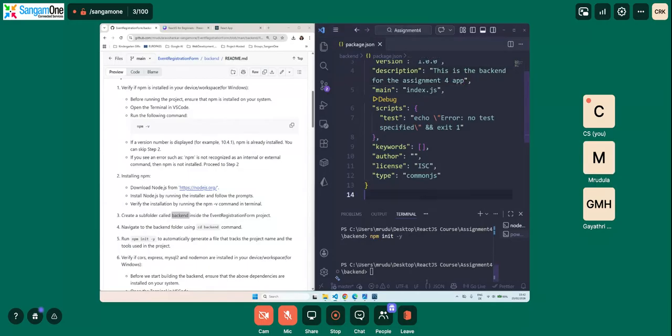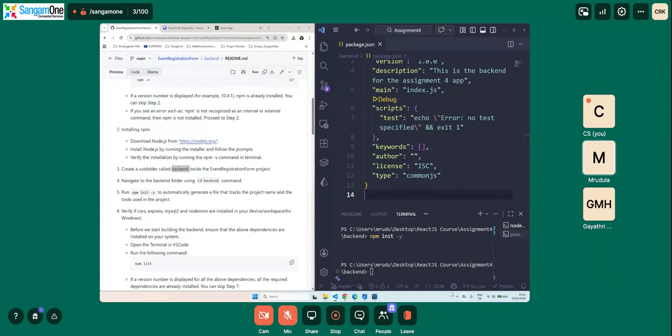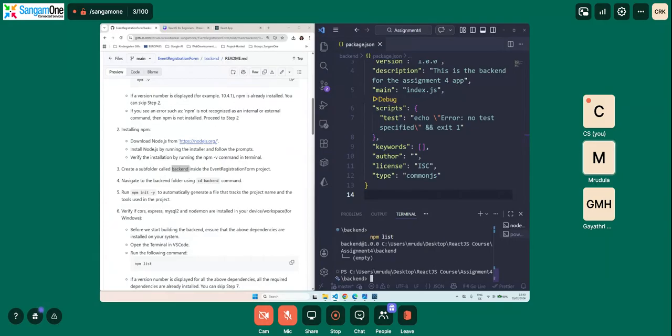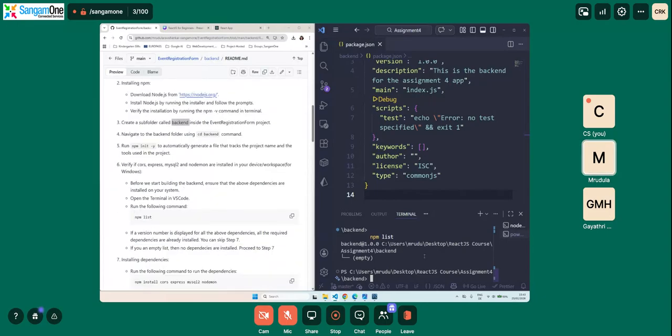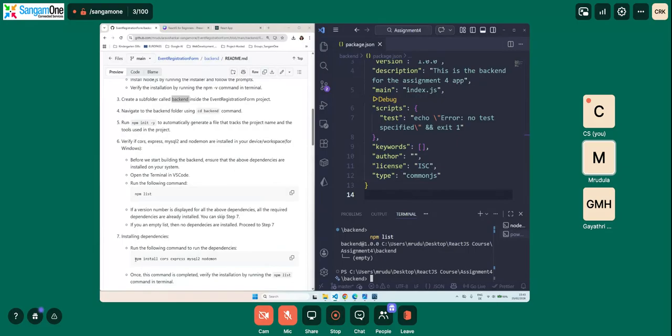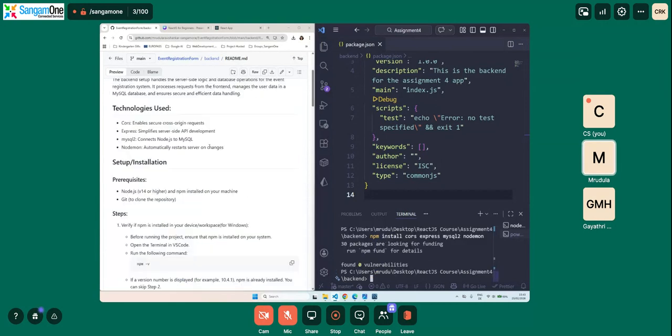So here we go. We will run npm list. We do not have anything; we do not have CORS, Express, MySQL, or anything. In order to install them, we will run the dependency command in step 7: npm install cors express mysql nodemon. I will tell you in a second why we are doing all of these things. It started the installation, so we will go back to the start of the page.